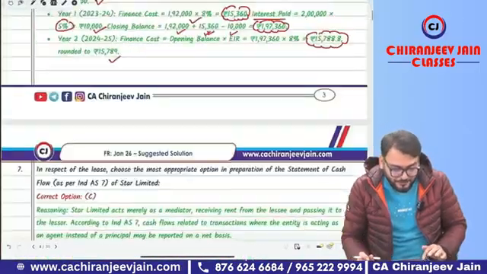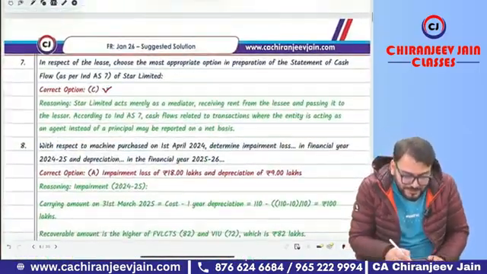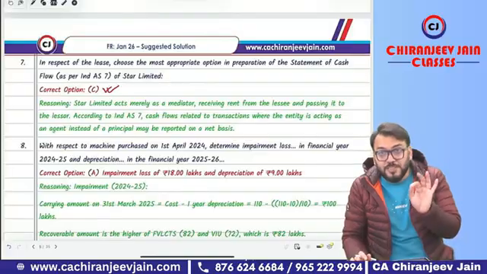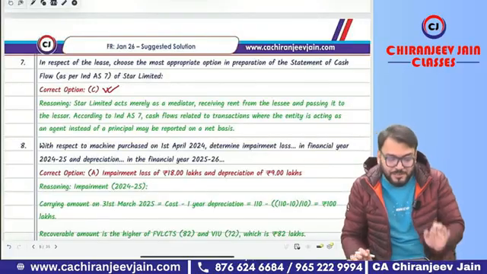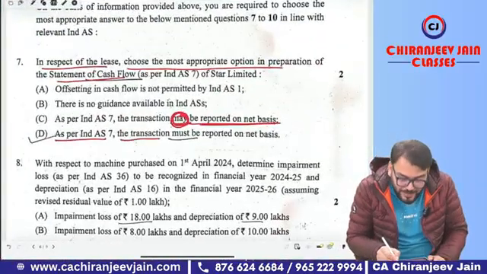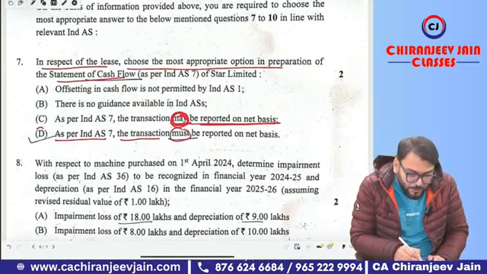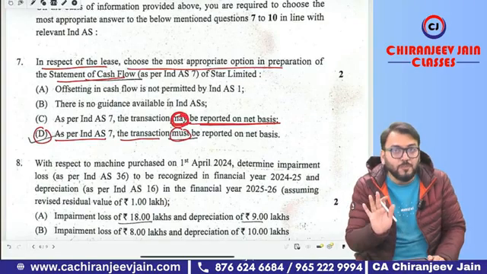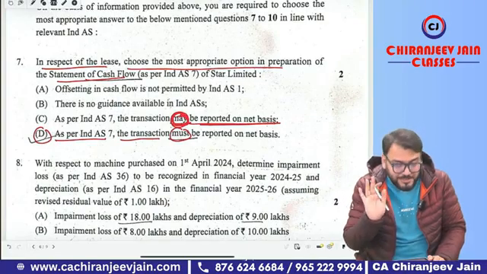So for question 7, you can see what I have given. Option number C is correct. It may be, not must, reported on a net basis. I hope the student might be confused with may or must. If you have given option number D, then it will be wrong. Option number C is correct.